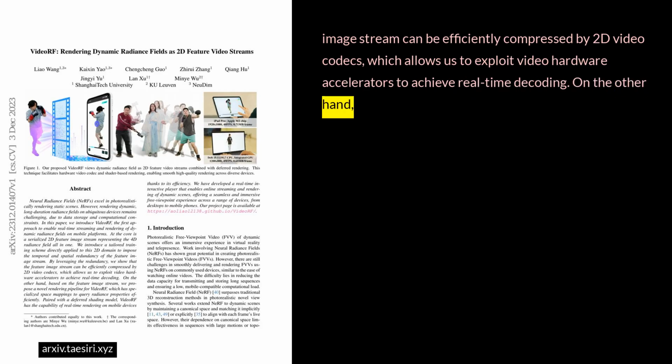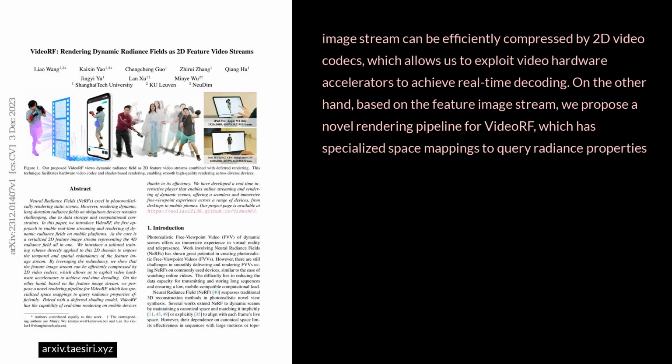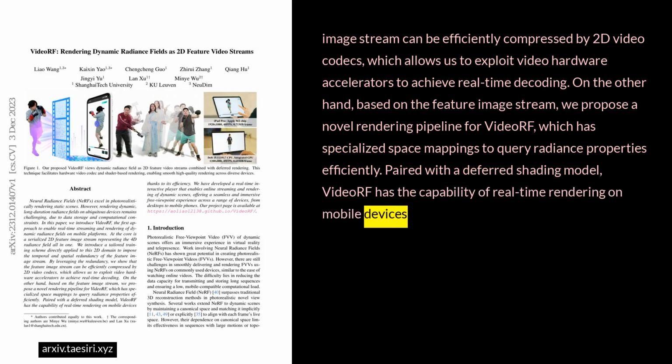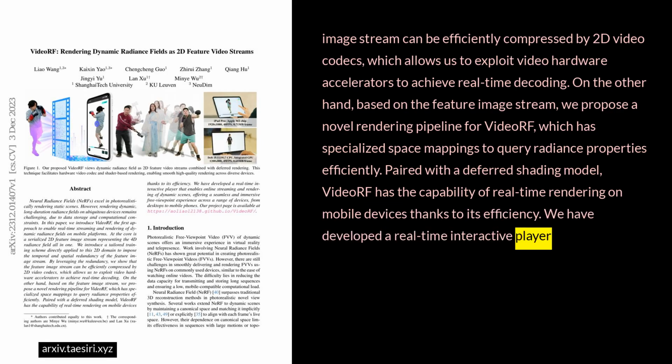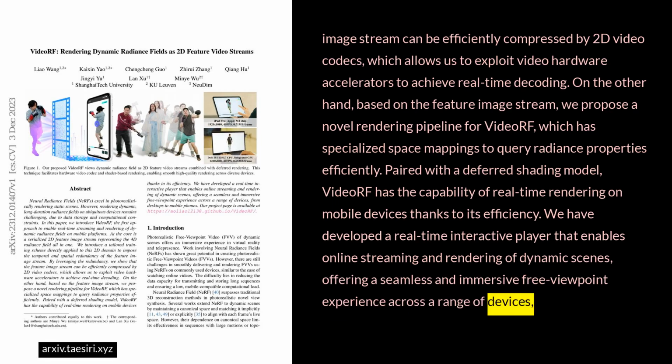On the other hand, based on the feature image stream, we propose a novel rendering pipeline for VideoRF, which has specialized space mappings to query radiance properties efficiently. Paired with a deferred shading model, VideoRF has the capability of real-time rendering on mobile devices thanks to its efficiency. We have developed a real-time interactive player that enables online streaming and rendering of dynamic scenes, offering a seamless and immersive free viewpoint experience across a range of devices, from desktops to mobile phones.